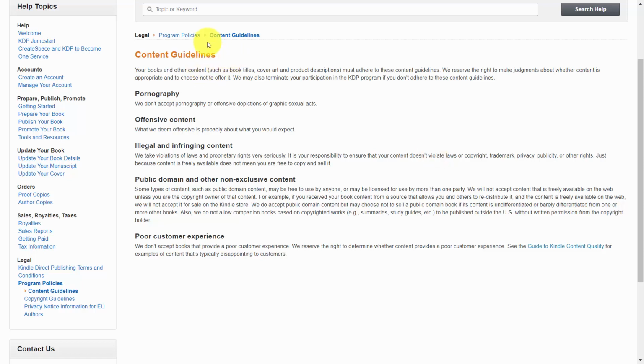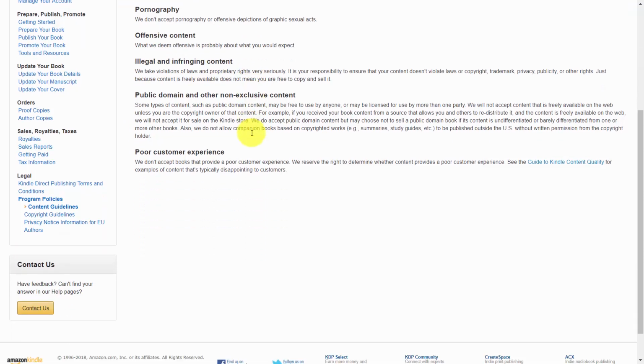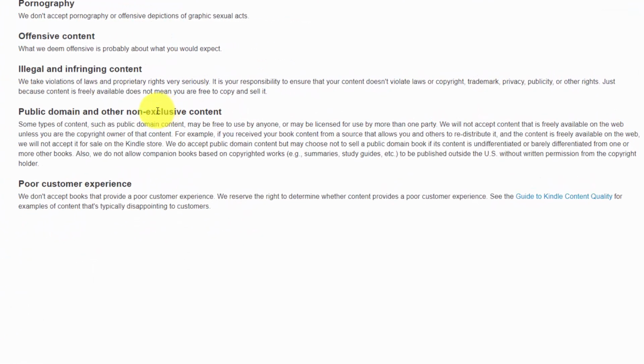Welcome back. Now, if you look at this section of the Kindle guidelines, even though they are not strictly defined, the first three things would be what you would think: pornography, offensive content, and illegal and infringing content. Now, the most important area that we want to focus on is this paragraph that says public domain and non-exclusive content. Note, Amazon says that they will not accept content that's freely available on the web unless you are the copyright owner of the content.